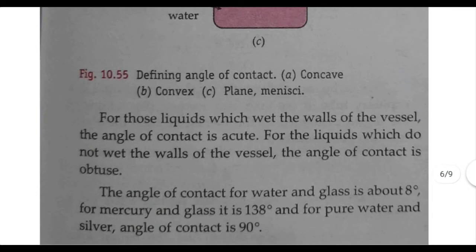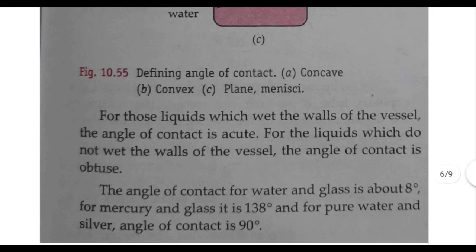So for the liquids which wet the walls of the vessel, the angle of contact is acute, and for those which do not wet the walls, the angle of contact is obtuse. The angle of contact for water and glass is about 8 degrees, and for mercury and glass it is about 138 degrees. And for pure water and silver, the angle of contact turns out to be 90 degrees.